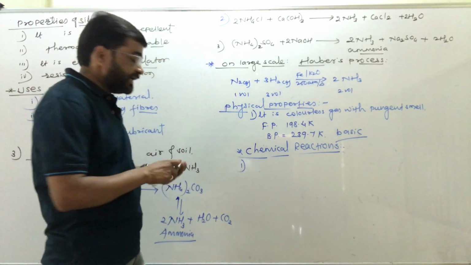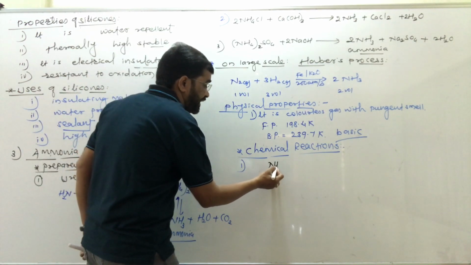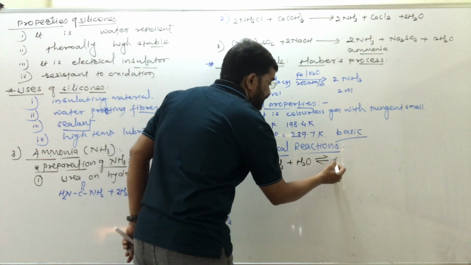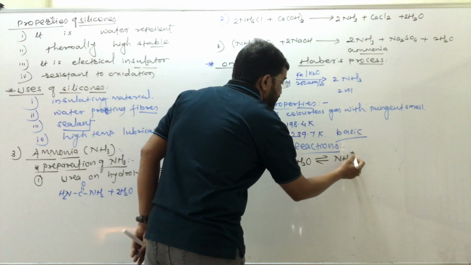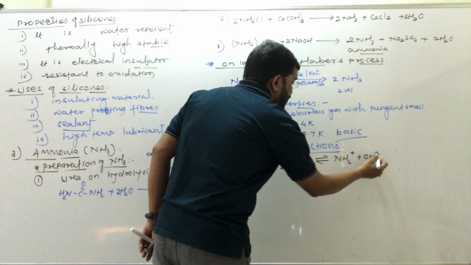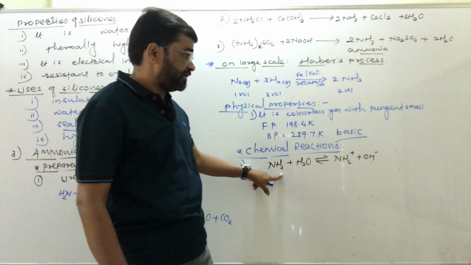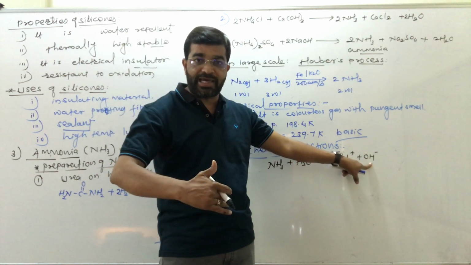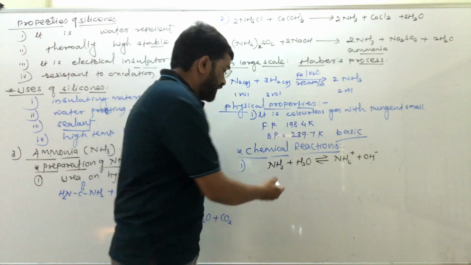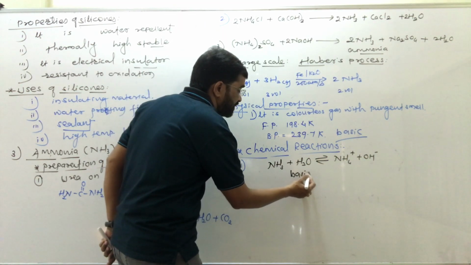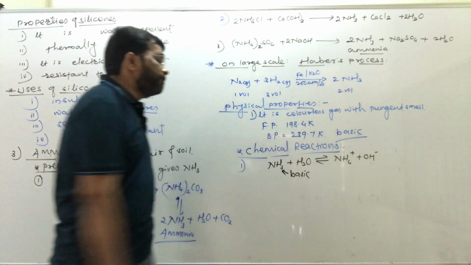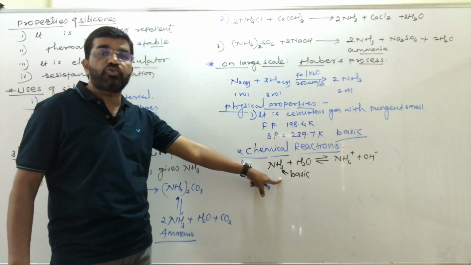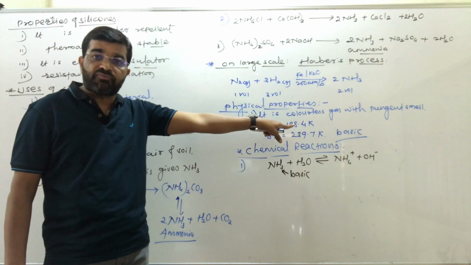First one, that is with water. Ammonia when added in water forms an equilibrium reaction, that is ammonium ions and hydroxyl ions. Aqueous solution of ammonia contains hydroxyl ions, therefore it is basic in nature. This compound is basic in nature as in its aqueous solution hydroxyl ions are formed.